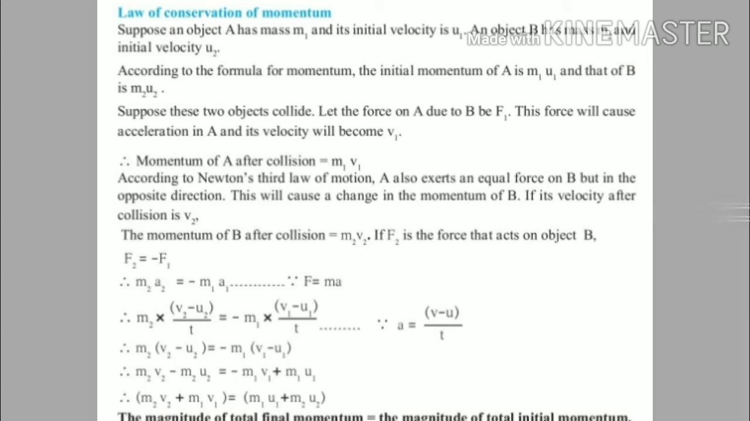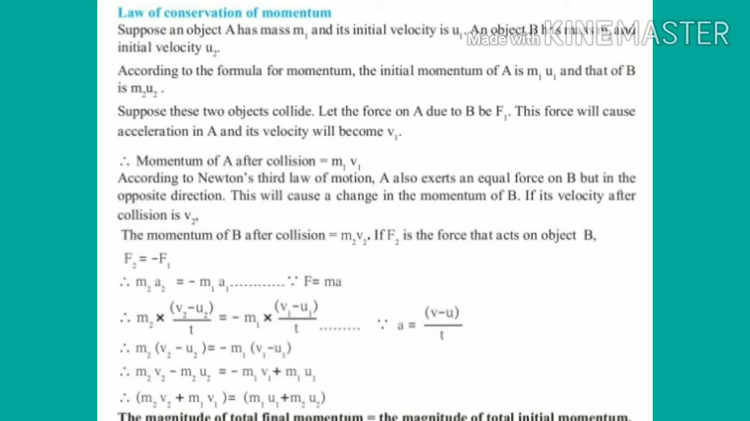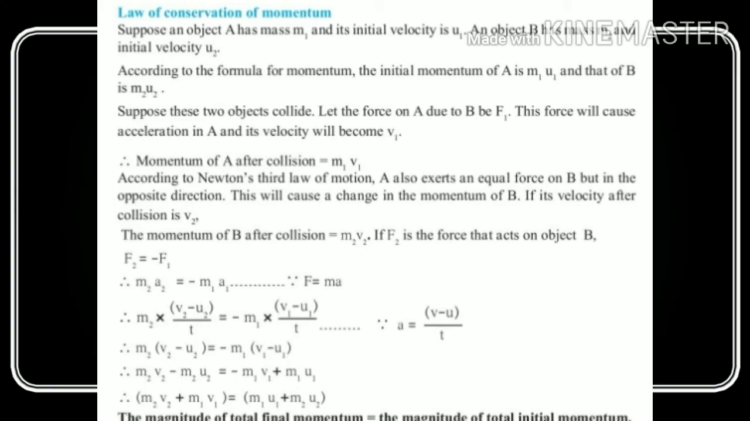Therefore, m2a2 is equal to minus m1a1 because of F is equal to ma according to the force equation. Therefore, m2 into (v2 minus u2) upon t is equal to minus m1 into (v1 minus u1) upon t because of acceleration a is equal to (v minus u) upon t. Therefore, m2 into bracket v2 minus u2 is equal to minus m1 into bracket v1 minus u1, because here on both sides t is cancelled.